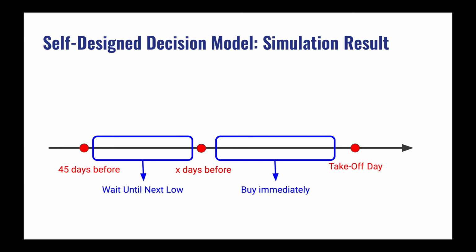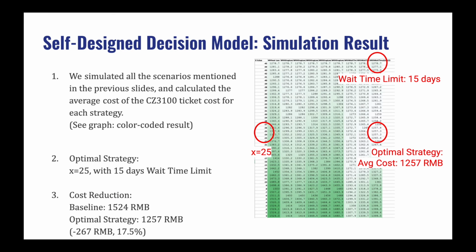We simulated all the scenarios mentioned in the previous slides and calculated the average cost of the CZ3100 ticket for each strategy. The optimal strategy comes out to be the third type with an X value of 25. Compared to the baseline model, it helps an average customer to save up to 267 RMB in each purchase, which is equivalent to 17.5% of the original cost. This is a visualization of the optimal strategy.